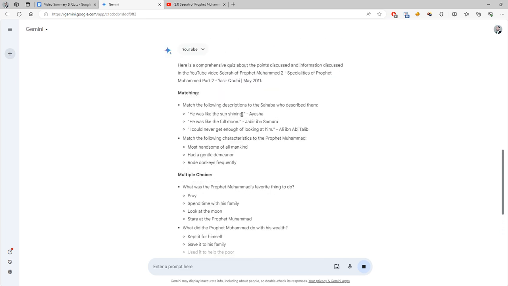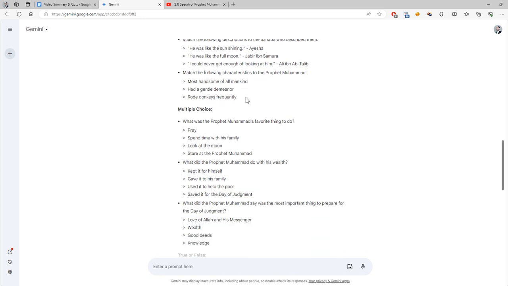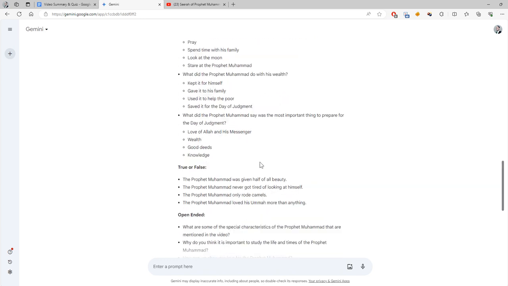The first one is matching. So some sentences here on the left and then other ones on the right, and then they should be matched. He was like the sun shining. And then is it Aisha radiallahu anha or Jabir ibn Samura or Ali ibn Abi Talib and so on. Again, this gives the idea, and these are some multiple choice for different parts.